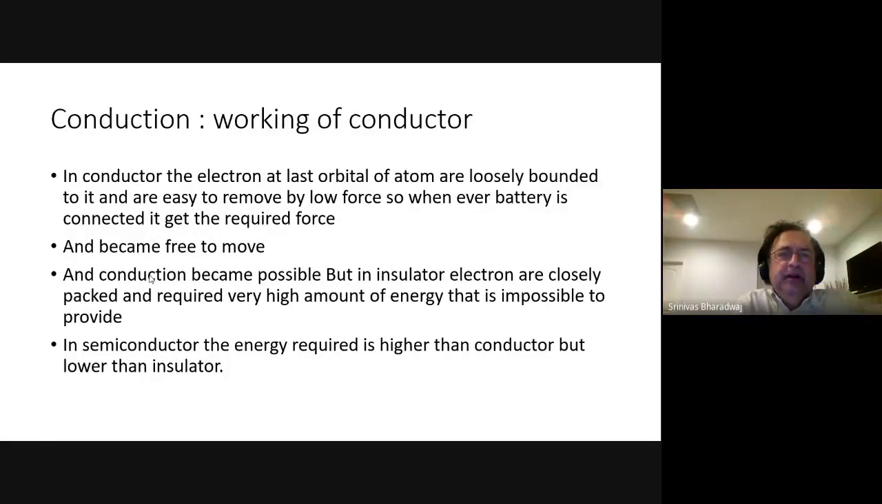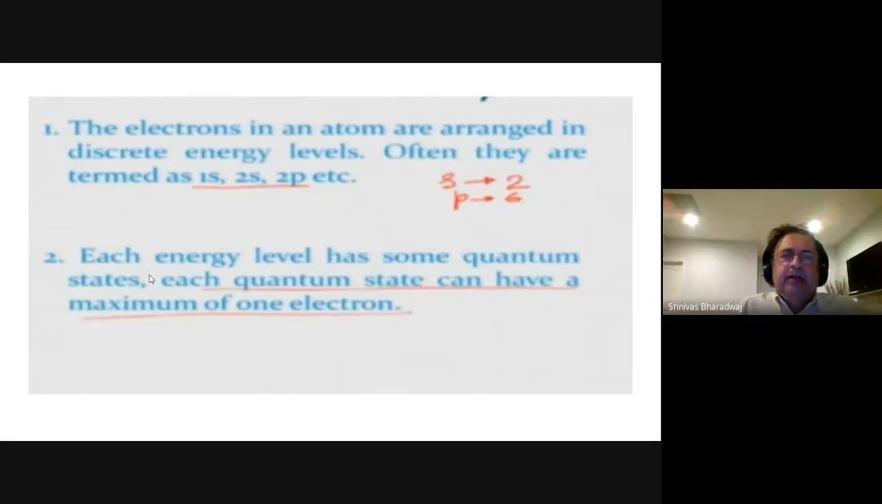Conduction is due to the working of a conductor. Conduction became possible, but in an insulator, electrons are closely packed and require a very high amount of energy that is impossible to provide. The electrons in an atom are arranged in discrete energy levels. Often they are termed 1s2, 2s2, 2p6, 3s2, 3p6, etc. So they are what are called discrete energy levels. We already looked at this when we looked at the Bohr atom.